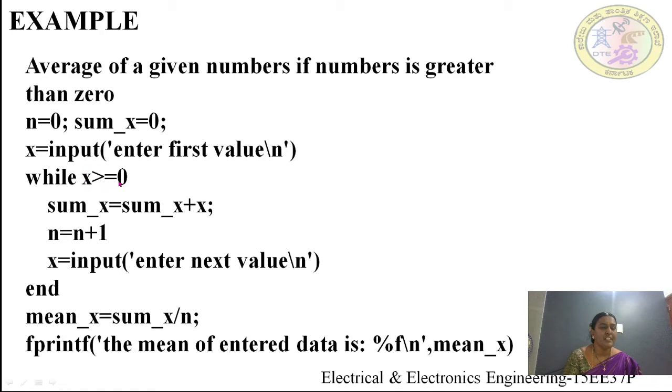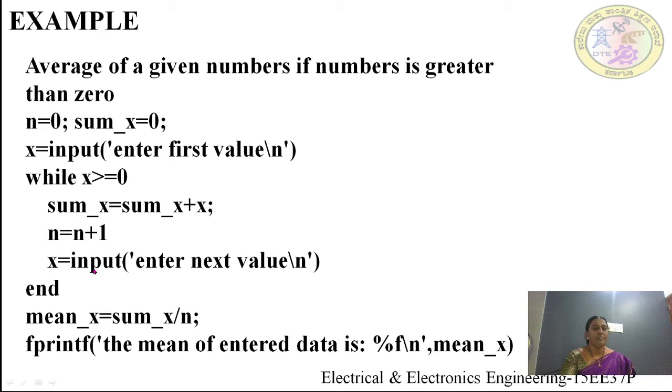Here I am checking whether the given value is greater than or equal to 0, and then I'll add sum_x is equal to sum_x plus x. Here sum_x is initialized as 0. To 0 it will add the given number, and n, initialized as 0, plus 1, that is 0 plus 1 is 1.